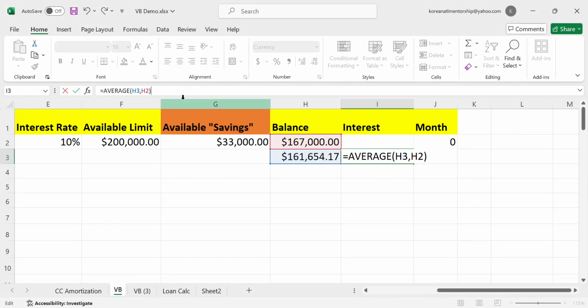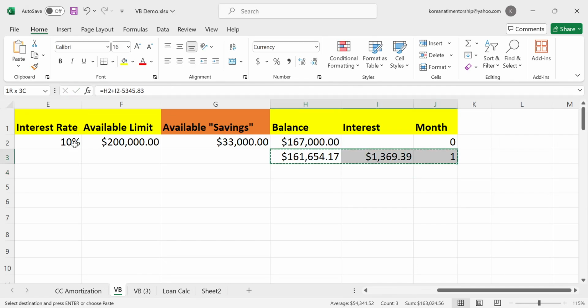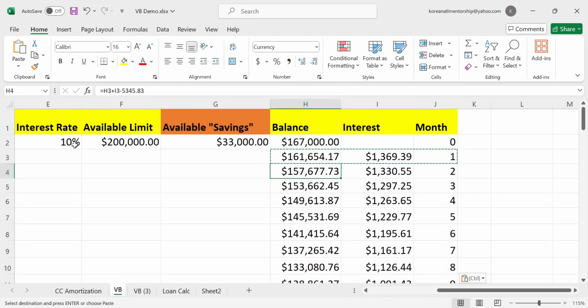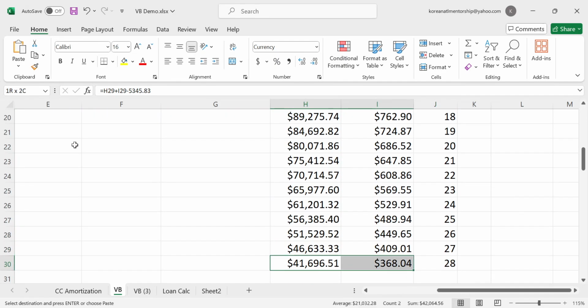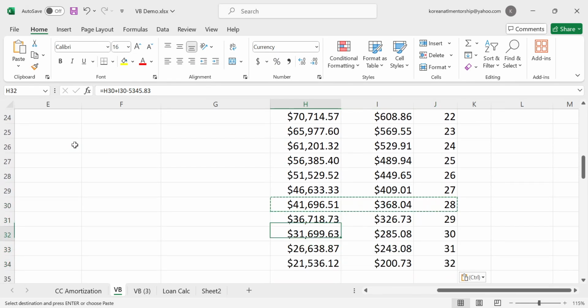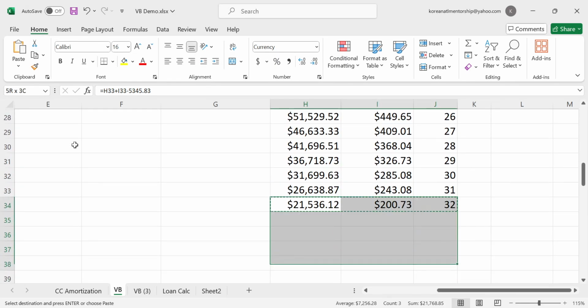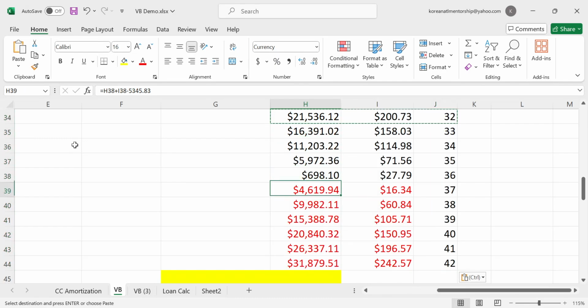Okay? So now what we do is we take the average daily balance, right? And then we multiply it by the interest rate. This is 0.1, 10%. That's the usual for the line of credit. I've seen as low as 7%, 8.5 if it's from a credit union, but mine's from a regional bank. And then you divide by 12. Okay, and then now all you got to do is just copy and paste this. Copy and paste, okay? And then we go down here and we just keep going down, down, down, and we see that in 37 months, it's all paid off.